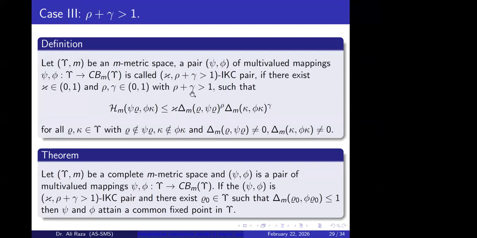We can say that the maximum sum is greater than 1, but surely less than or equal to 2. In that case, if this condition holds, that is, the Hausdorff distance is controlled by this quantity. Then if a pair of mappings satisfies this interpolative Kannan type contraction pair, and here the sum of the interpolative exponents is greater than 1, and there is an additional condition, at least the existence of such a point. If this point exists, like the distance from the point to the set is less or equal to 1, then these two mappings have at least one common fixed point.